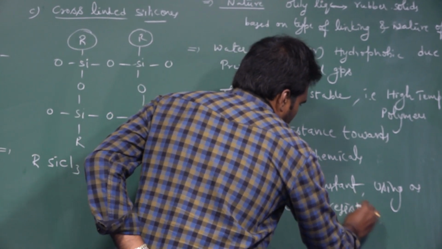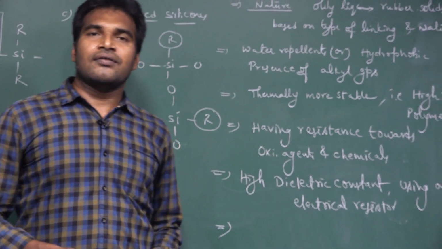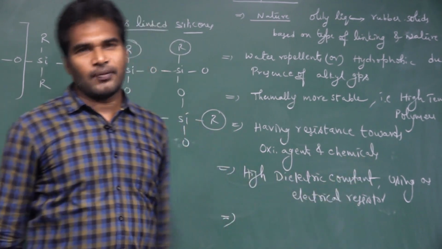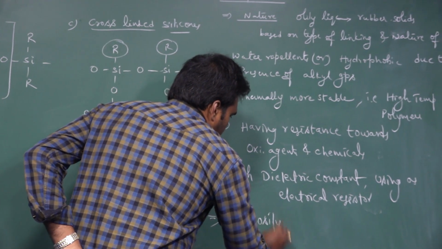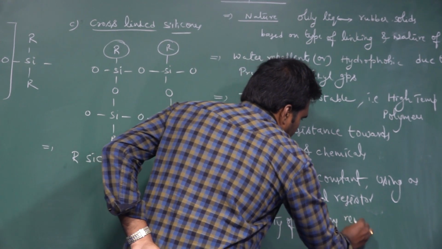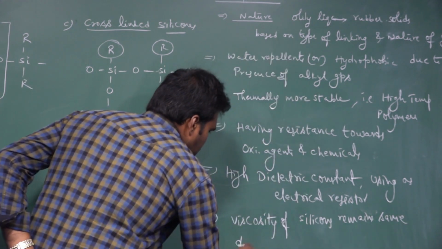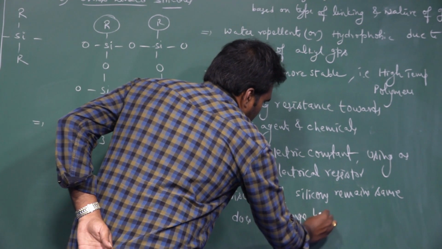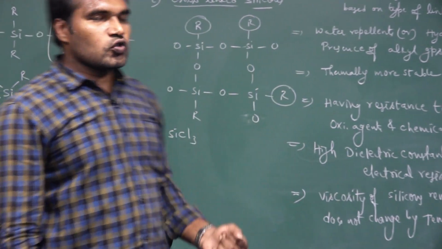And one more thing, the viscosity of silicones remains the same and does not change with temperature. So these are a few properties of silicones.